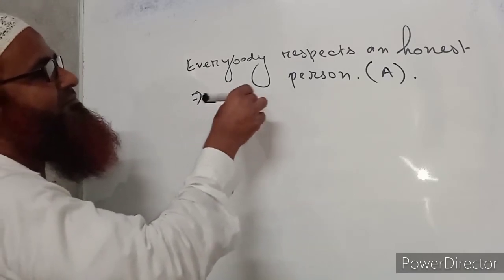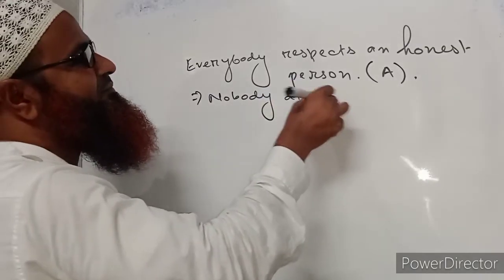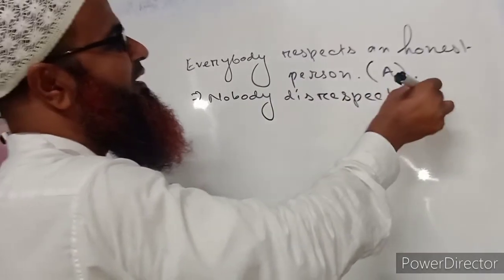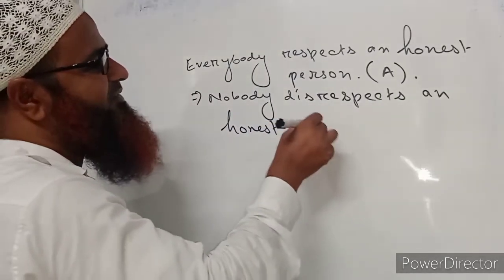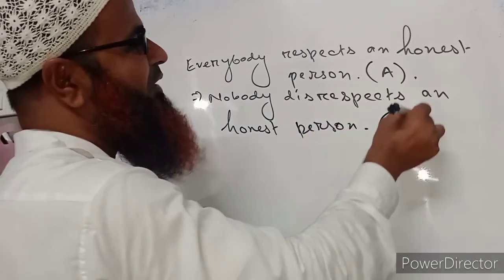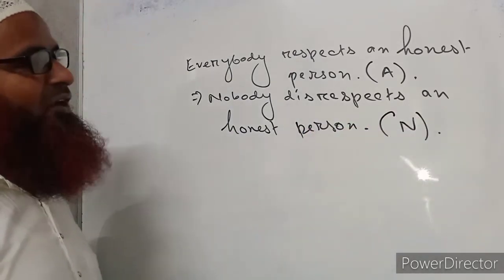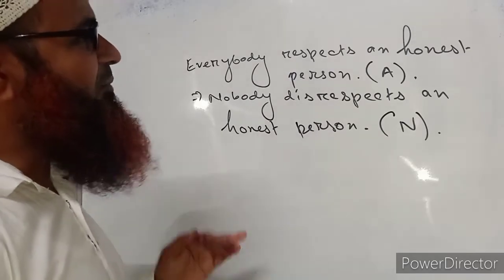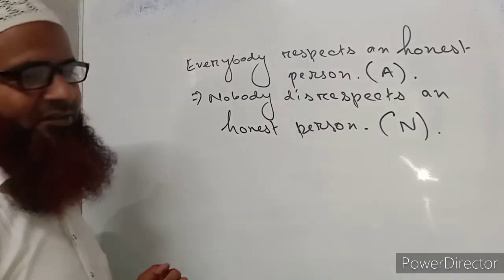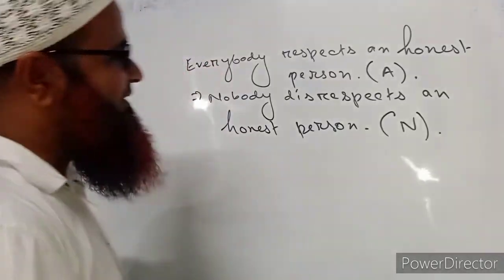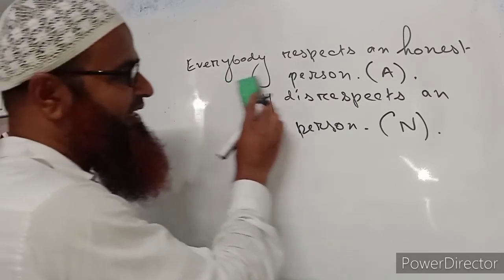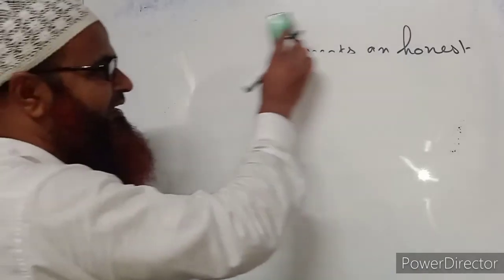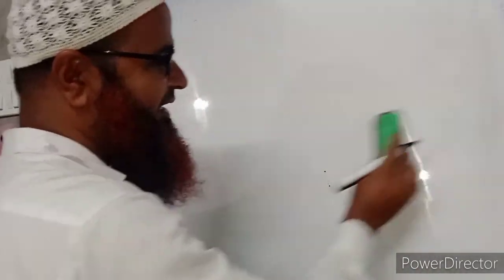Nobody disrespects an honest person. We can write in another way also, like the former sentences: there is nobody who does not respect an honest person. So I have given here enough examples of negatives which do not change their meaning in negative forms also. The meaning remains the same both in affirmative and negative.